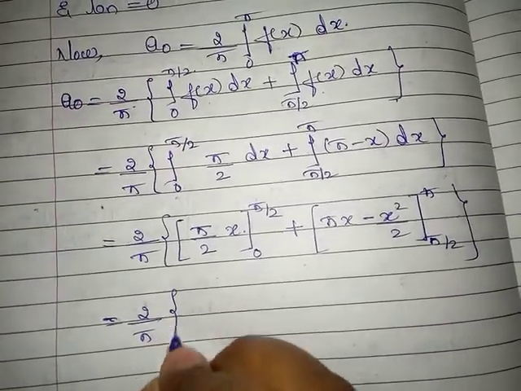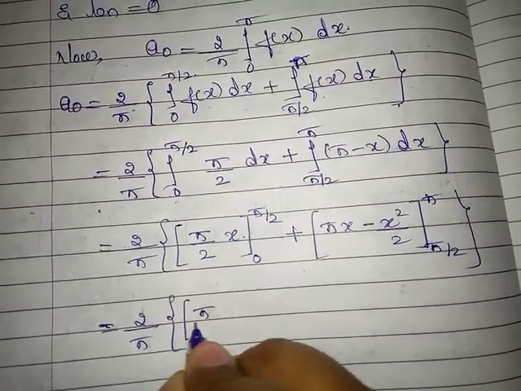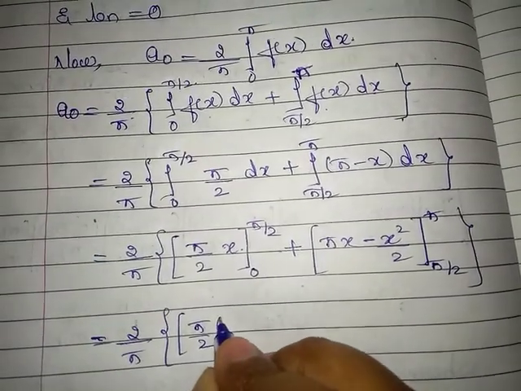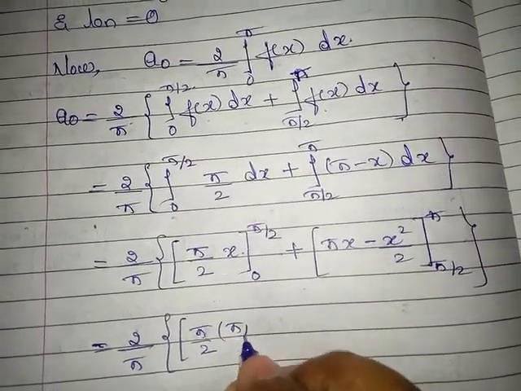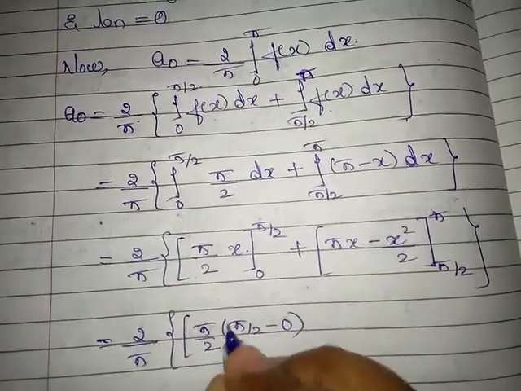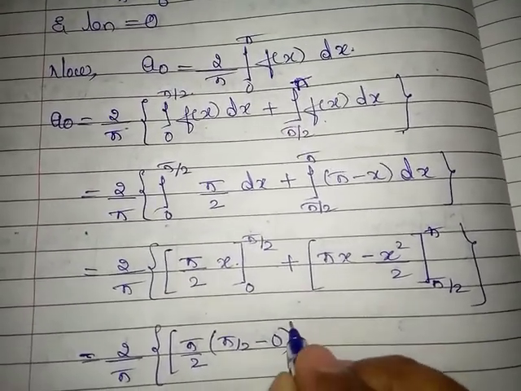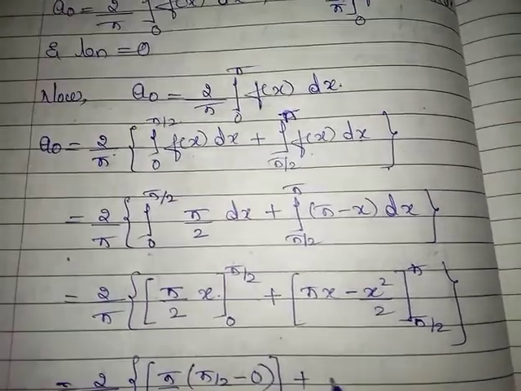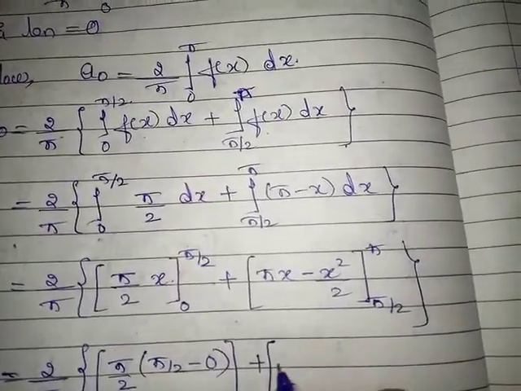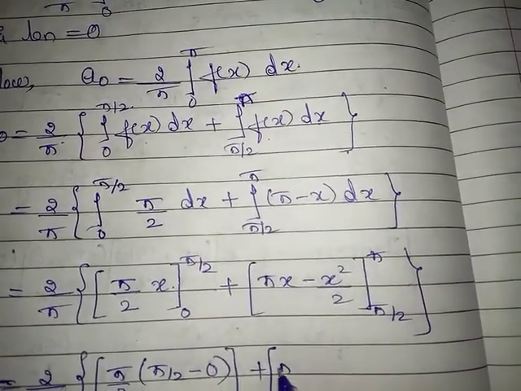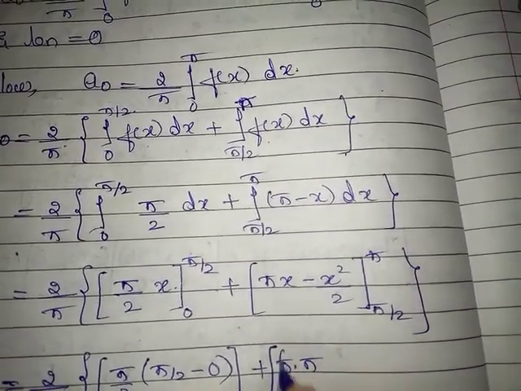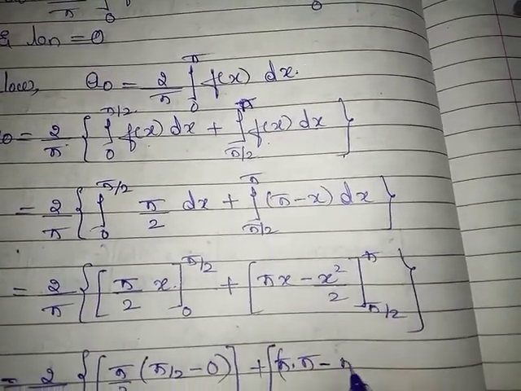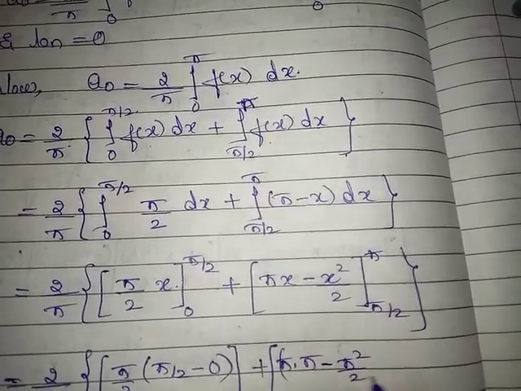2 by pi, pi by 2 as it is. When we apply upper limit, it is pi by 2, this is 0, this is over, plus apply upper limit pi into pi minus pi square by 2.